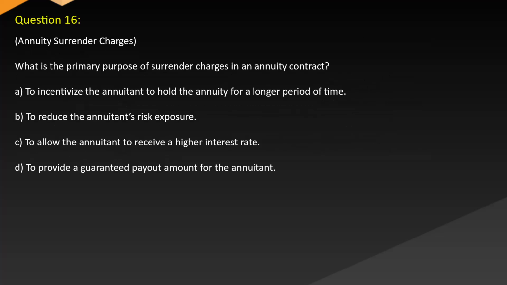Question 16. Annuity surrender charges. What is the primary purpose of surrender charges in an annuity contract? A, to incentivize the annuitant to hold the annuity for a longer period of time. B, to reduce the annuitant's risk exposure. C, to allow the annuitant to receive a higher interest rate. D, to provide a guaranteed payout amount for the annuitant.